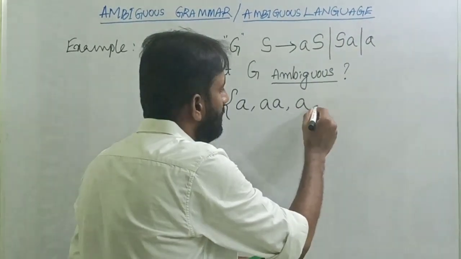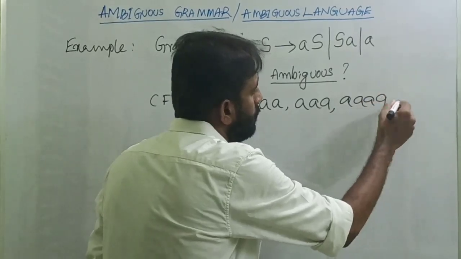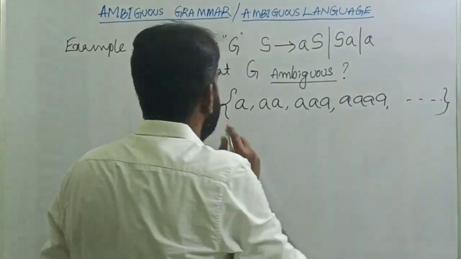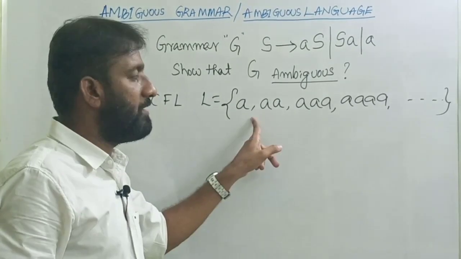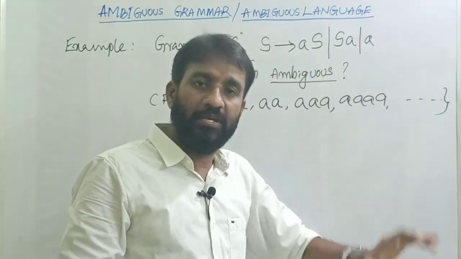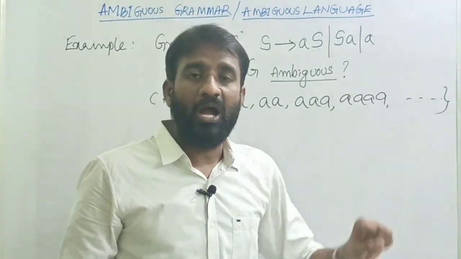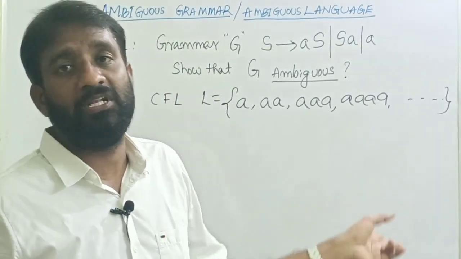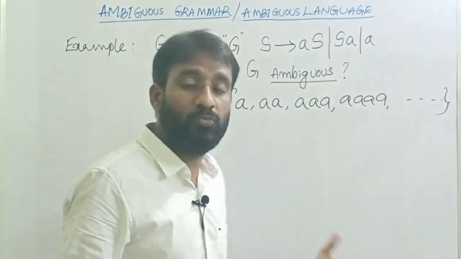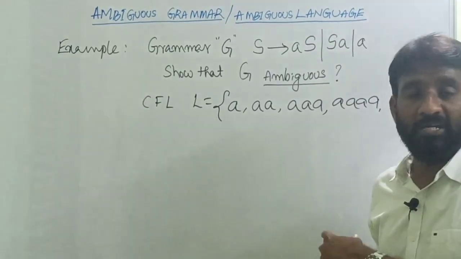Now it generates aaa, then aaaa, and so on. This is the language generated by this grammar. Now my question is, in this language we have many strings. Among these strings, if any string possesses more than one leftmost derivation, more than one rightmost derivation, or more than one parse tree, you can say this grammar is ambiguous.